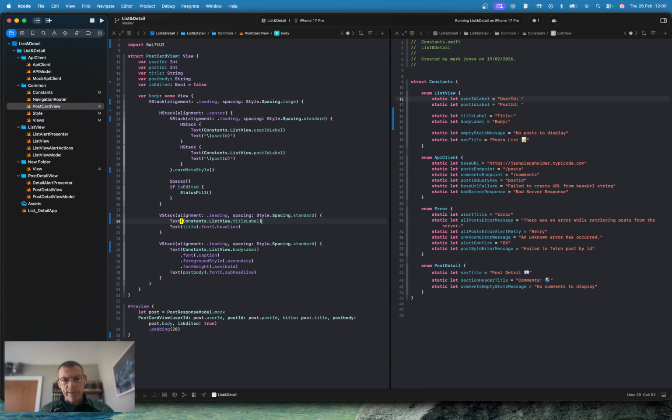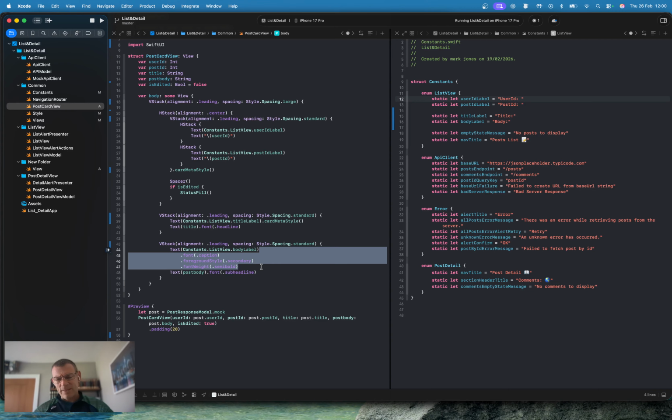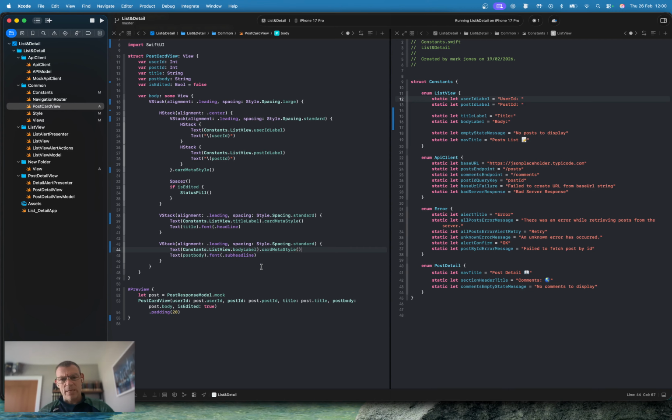This is applied only on the label. Card meta style. I'll stick with that naming. I'm applying it in some cases to the entire stack, and in other cases just to the label. So let's go with it. And this extracts this reusable styling, which I think is a good thing on these views. I'm just reusing it everywhere. Okay, that's it.